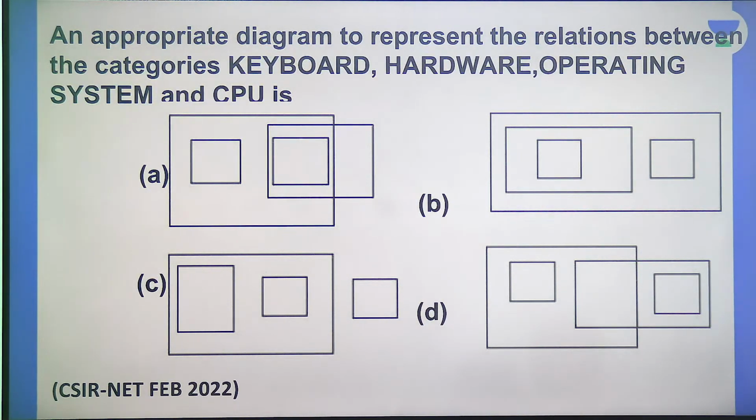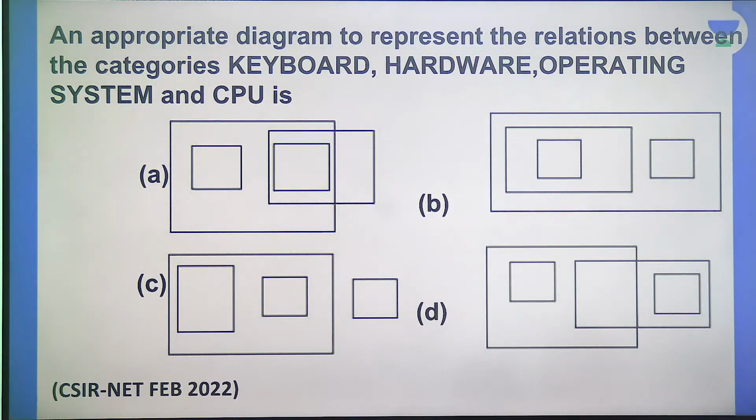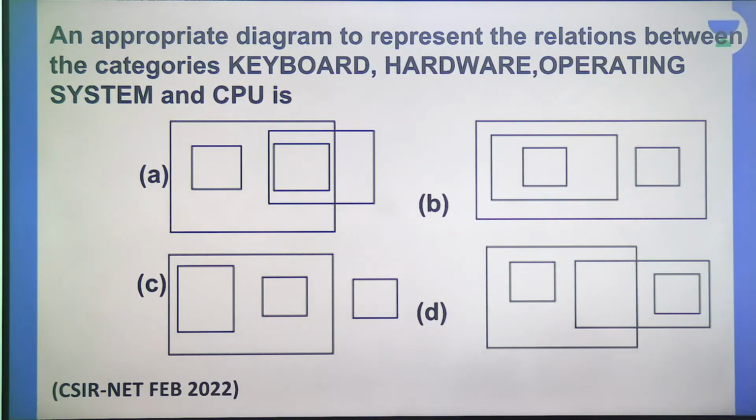This is a Venn diagram based question, or indirectly the logical syllogism idea is coming in. This is not a proper syllogism problem, but indirectly that idea of how to draw all x are y, all y are x, some x are y, no x are y, that idea is needed here. Okay, so I'll explain. Many of you got it.